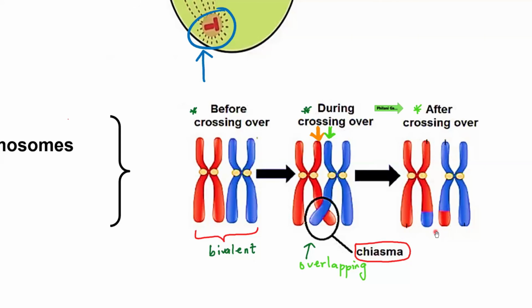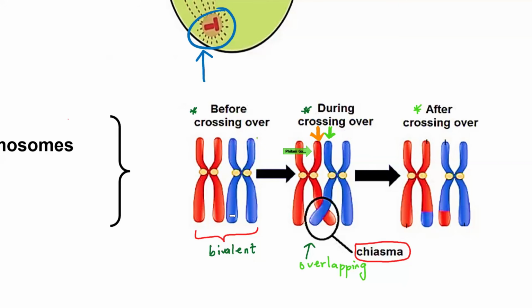Okay, but to explain that, you can see, guys, that in the diagram, this chromatid, this first one that I'm pointing at with this arrow, at first was red. It was completely red from top to bottom. And this other one was completely blue from top to bottom before crossing over.